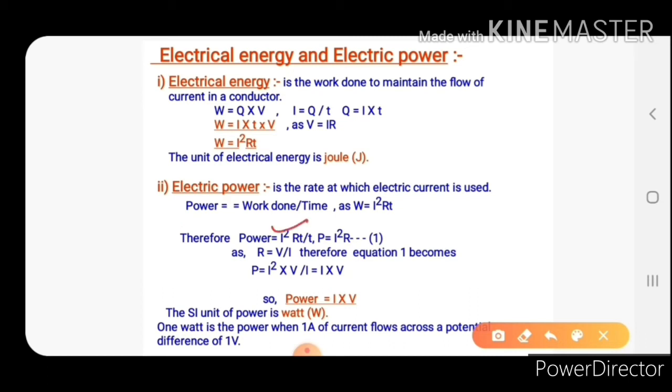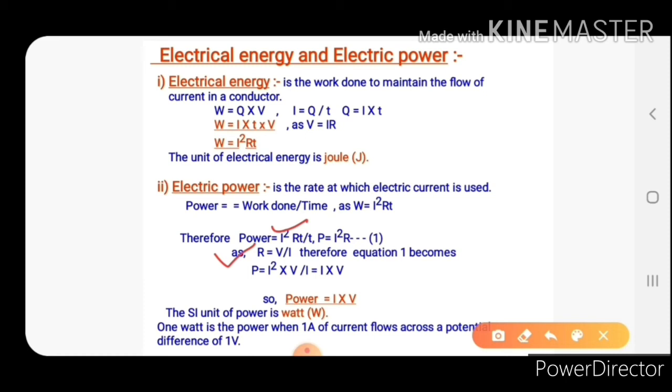Now T cancels out. Then it becomes P is equal to I square R. So one of the formulas of power is P is equal to I square R. Now as we know from Ohm's law, resistance is equal to potential difference divided by current, R is equal to V upon I. So put R is equal to V upon I in the first equation. So it becomes P is equal to I square V upon I.